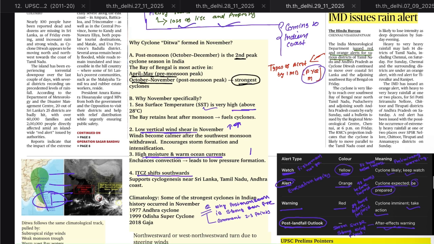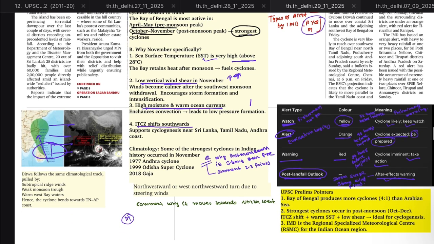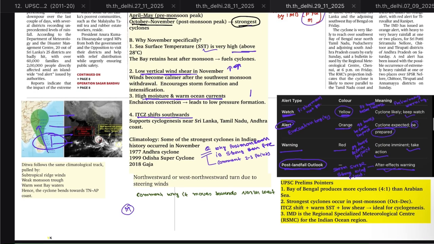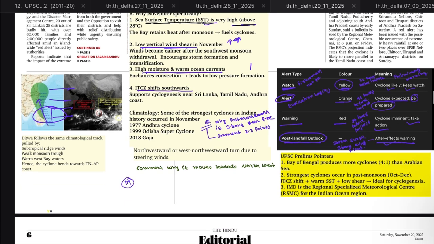Now comment to me: why is the post-monsoon cyclone, which occurs in October, November, December, stronger than the pre-monsoon? Now, the four conditions required for the formation of a cyclone should be present in November, and these are, first, it has to be remembered for the mains, sea surface temperature should be above 28 degrees C. Second, low vertical wind shear, that is vertical movement of wind should be negligible, and this is associated with the